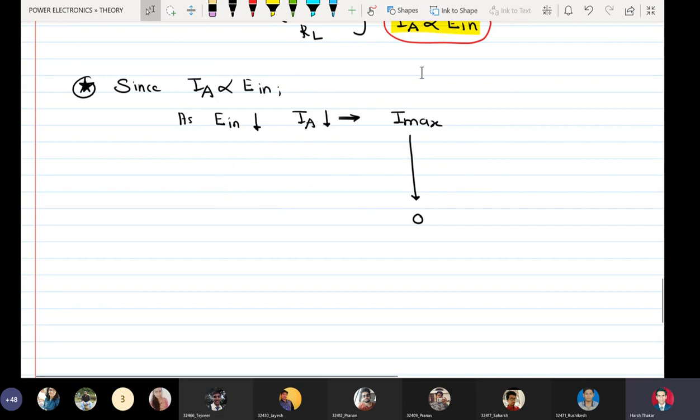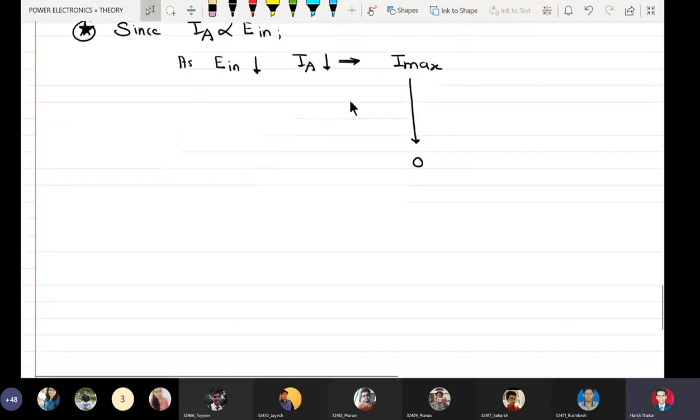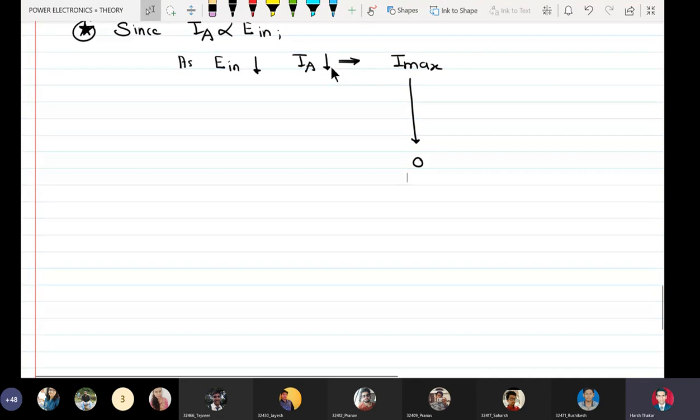We already said that the value of anode current is proportional to E in. So when E in becomes 0, IA also becomes 0. So IA will reduce from Imax to 0.